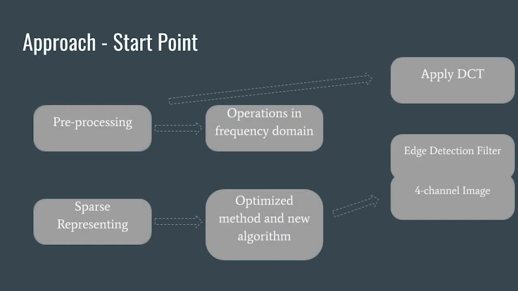The next part is the approach we used in this project. As we were considering our approach, there are two parts that can be improved. For the pre-processing, there can be operations in the frequency domain, and for the sparse representing, we can use optimized methods and new algorithms. Thus, we came up with two approaches, one of which is to apply the DCT filter to the pre-processing stage, and the other is to apply the edge detection filter to the pre-processing stage and transform into a 4-channel color space in the sparse representing stage.